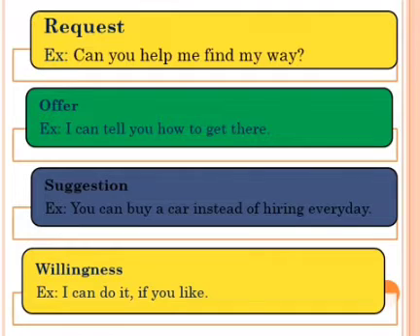Willingness: I can do it if you like. So can is used to express request, offer, suggestion, willingness. Children, try to repeat after me.